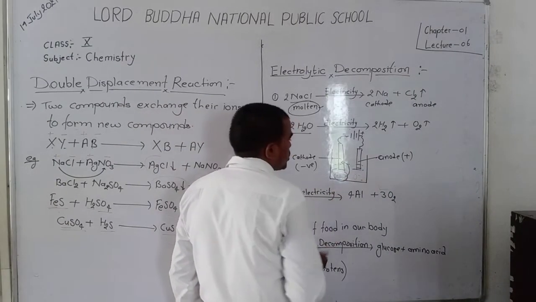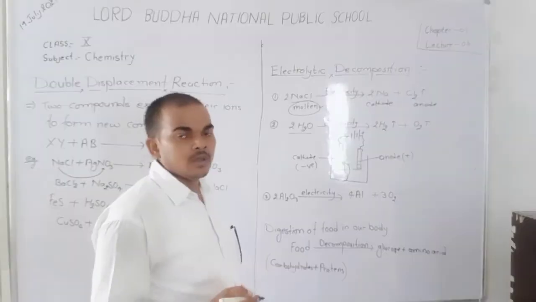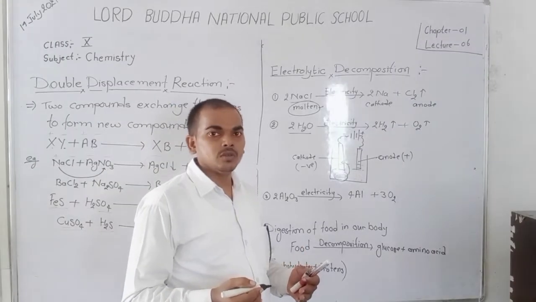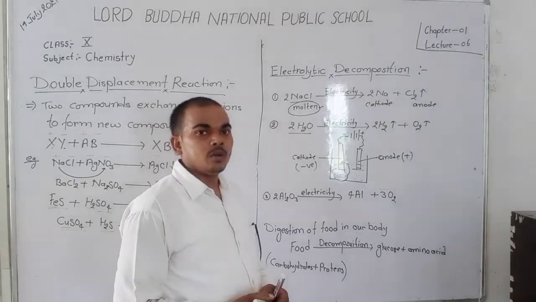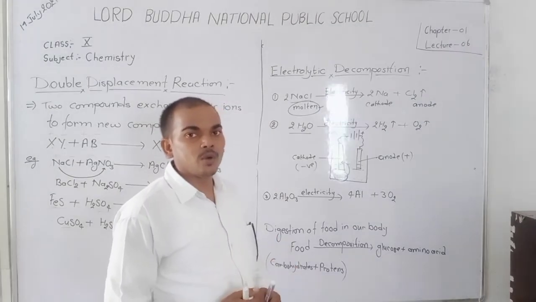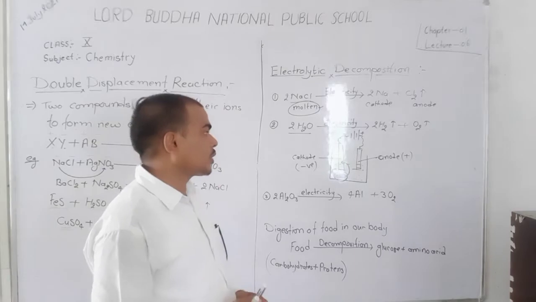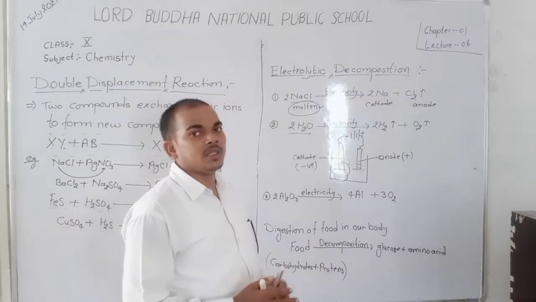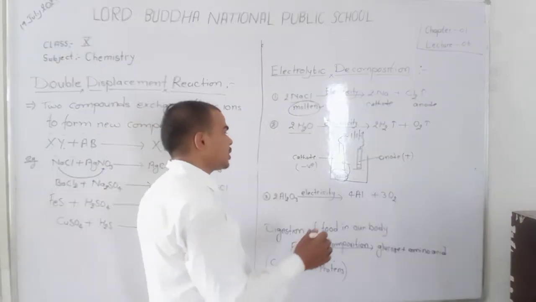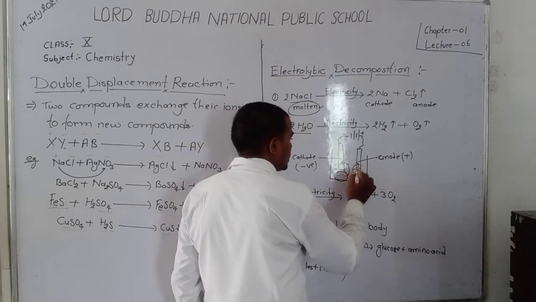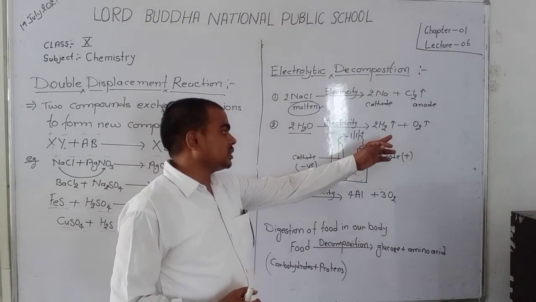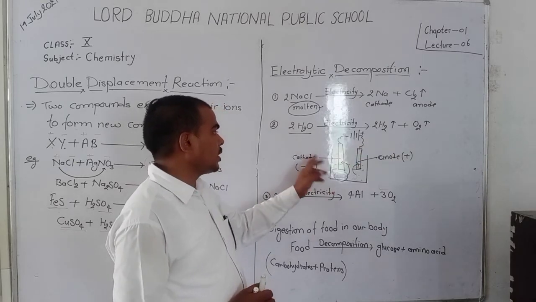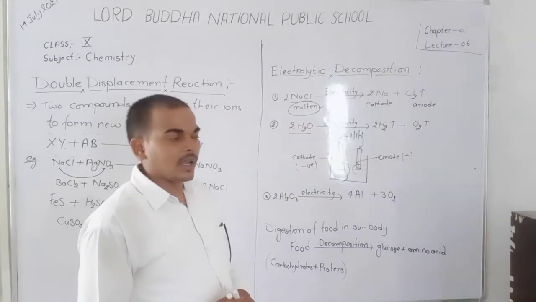Oxygen has negative charge. That means oxygen has more than the required electrons. So it loses its electrons at the electron deficient terminal. So oxygen moves towards the anode and converts into oxygen gas, and hydrogen converts into hydrogen gas.